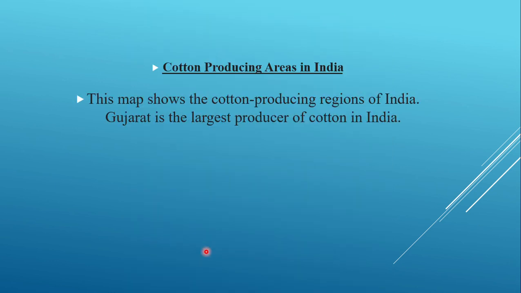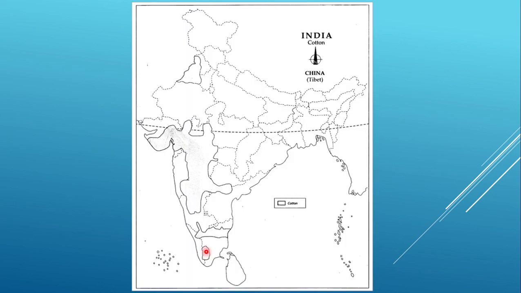Then cotton producing areas of India. This map is going to show us the cotton producing regions of India, where Gujarat is the largest producer of cotton in India. You see this portion, some portion of Punjab. I'm just showing you from the top to the bottom. Punjab and some portion of Rajasthan touching Haryana, they are producing cotton.